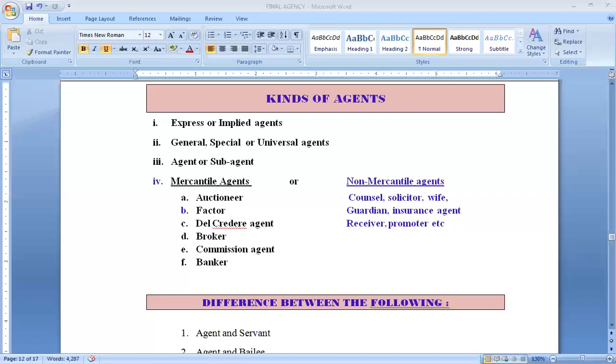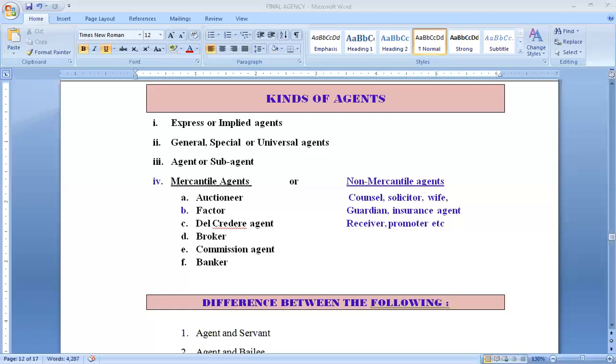He may be selling the goods on behalf of the principal also. But he will not be having the possession of the goods. He will only be a connecting link between the principal and the third party. He will bring together those parties, and then the sale and the purchase will be carried out by both those parties, the principal and the third party themselves. So he will only be a connecting link or an intermediary, and for his services he will be given a brokerage, which is also the commission.